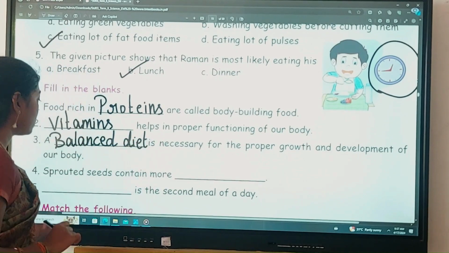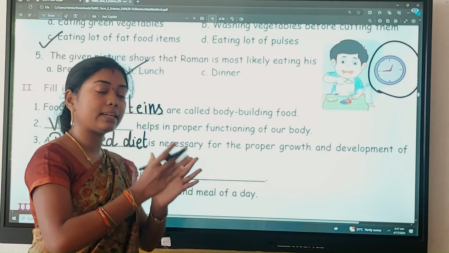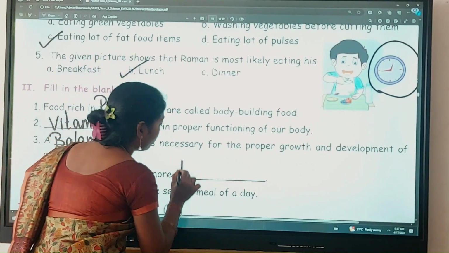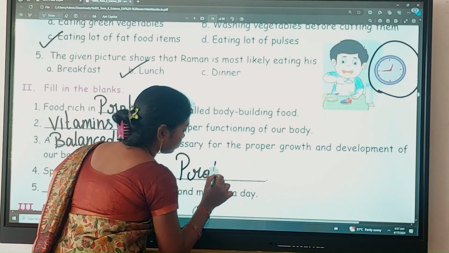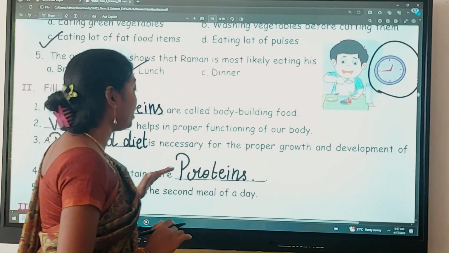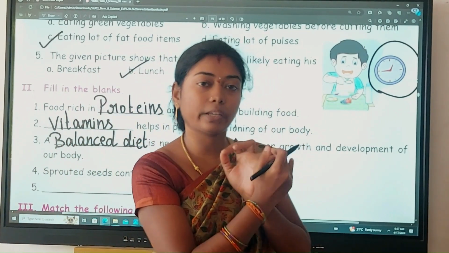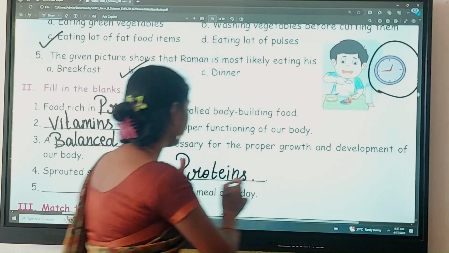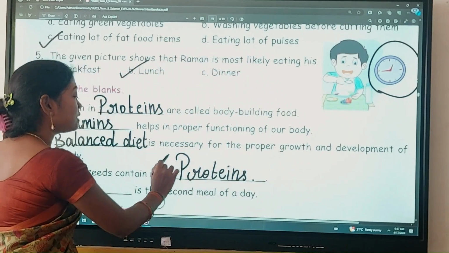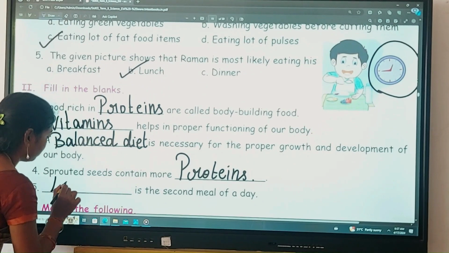And the next one, sprouted seeds contain more protein because they come under the nuts, don't they? So it gives more proteins. And what is the second meal of the day? What is the first one? Breakfast. What is the second? Lunch. And third is dinner. Here the question is, dash is the second meal of the day. That is nothing but lunch.